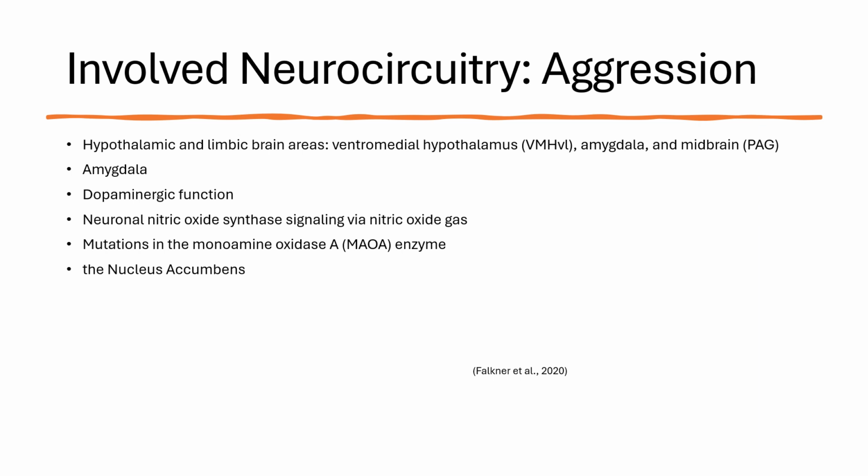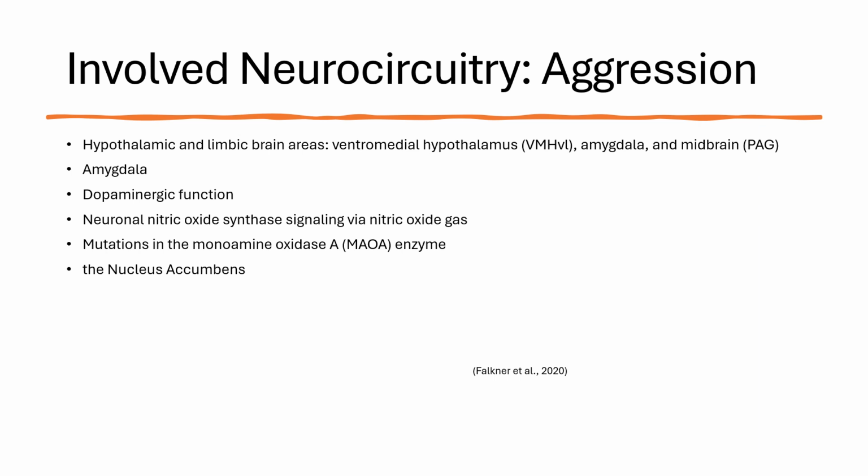Hypothalamic and limbic brain areas include the ventromedial hypothalamus, the amygdala, and the midbrain, which play crucial roles in processing social cues, initiating attacks, and modulating aggression-related behaviors. The amygdala is a neural control mechanism that regulates neural activity related to aggression. It acts as the brain's emotional sentinel, scanning the environment for threats, and neural activity in the prefrontal cortex generally acts to inhibit aggressive behavior.